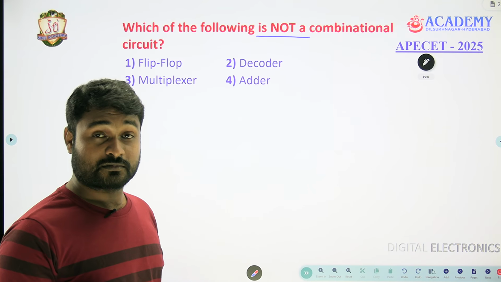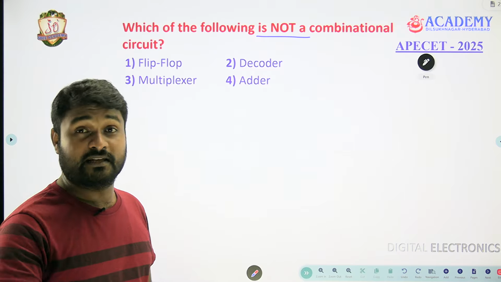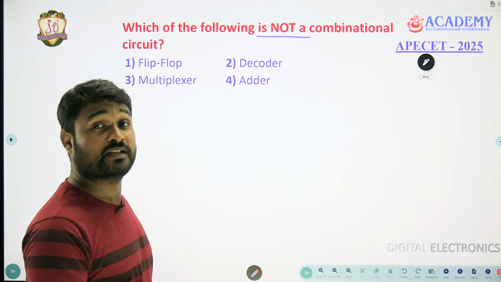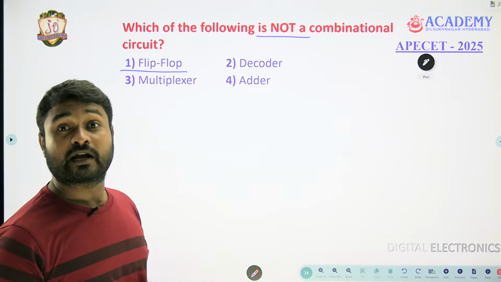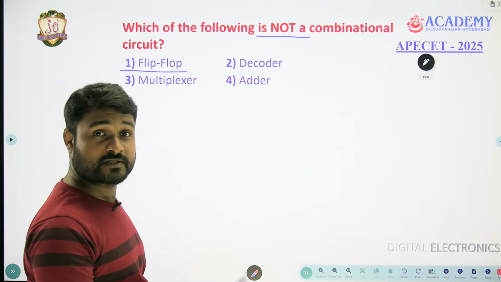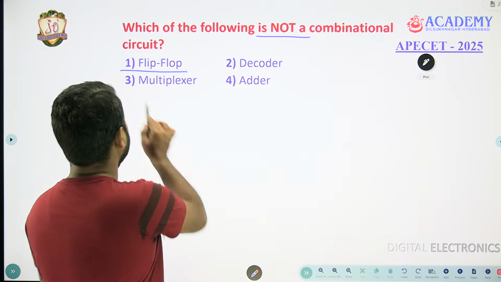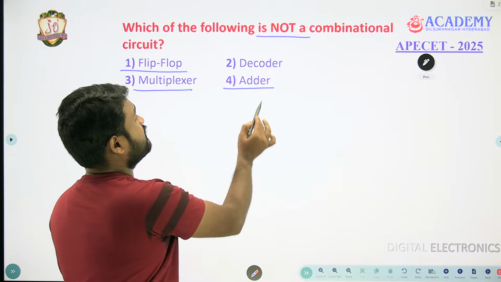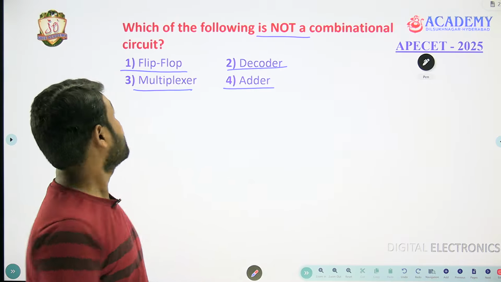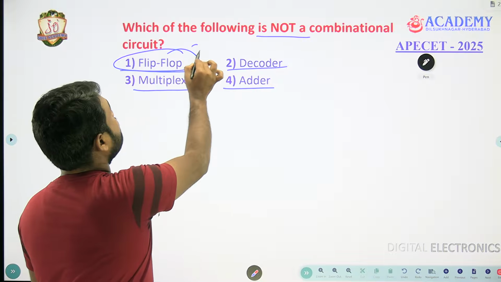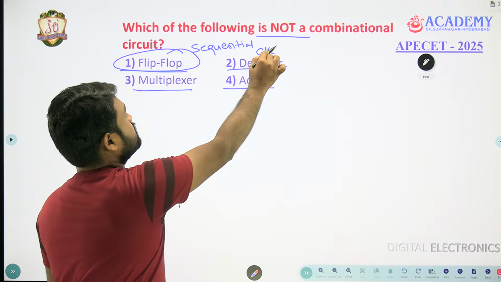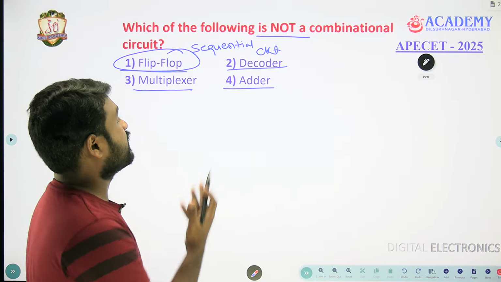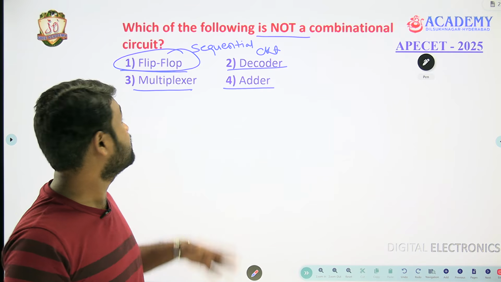Okay, which one is not a combinational circuit? All of them could be combinational, but here he is asking which one is not. Flip flop is a sequential circuit. Not a combinational circuit means you have to select the non-combinational circuit. Multiplexer is a combinational circuit, adder is a combinational circuit, decoder is a combinational circuit. The flip flop is a sequential circuit. So the one that is not a combinational circuit in the given options is the flip flop.